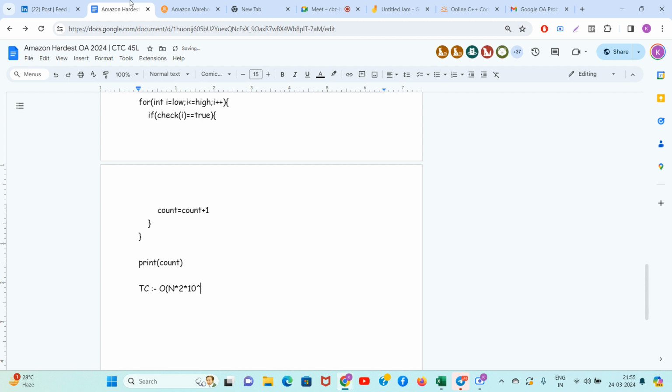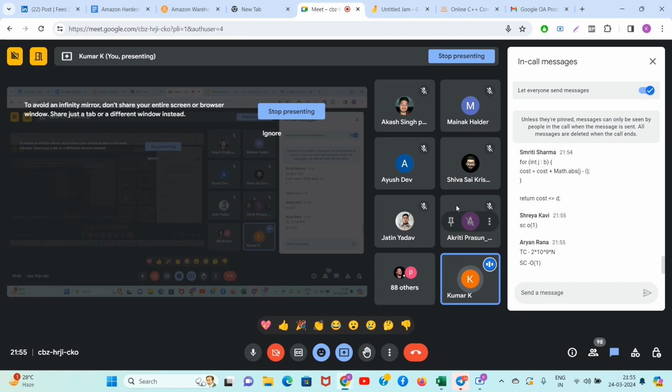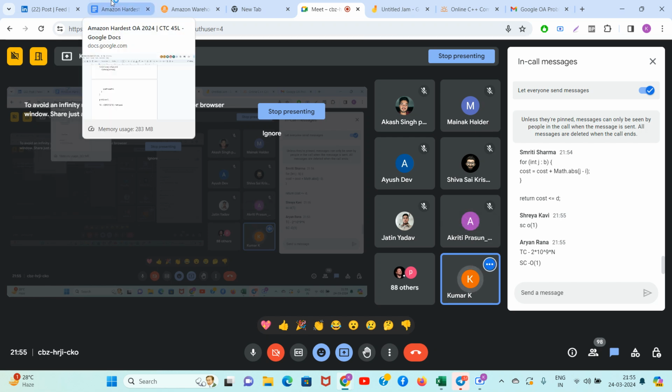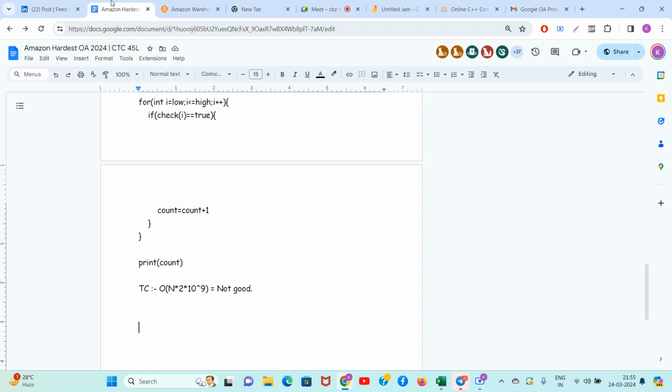I'm just talking about the total number of operations because this is an online assessment problem, and they have given you the ranges. Or else I would define it by the range n into x, where x can be somewhere around 10 raised to 9. So not good at all. Space complexity is simply O of 1.